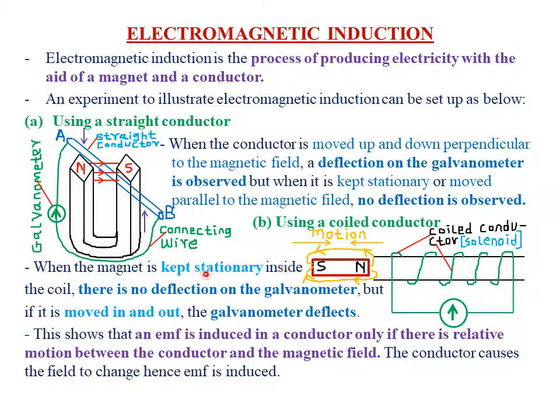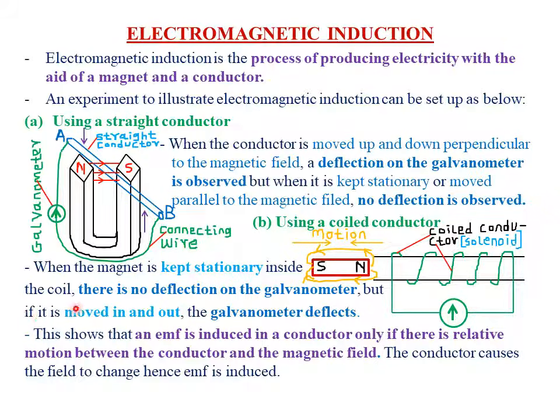So when the magnet is kept stationary inside the coil, it is not interacting with the magnetic field lines at an angle of 90 because you are just holding it stationary. So when the magnet is kept stationary inside the coil, there is no deflection on the galvanometer. Why? Because there is no interaction between magnetic field lines and the conductor. Therefore, we do not expect any EMF to be induced. And when no EMF is induced, the galvanometer will simply point to the 0 mark, indicating that no current or EMF has been induced.